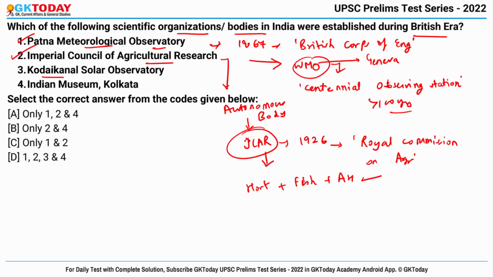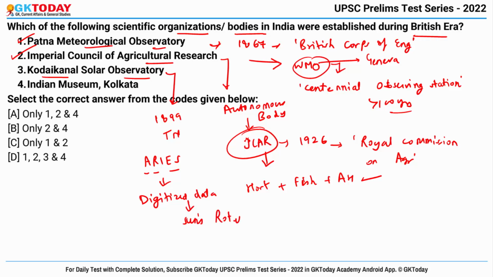Third is Kodaikanal Solar Observatory. This observatory was founded in the year 1899 and is located in the state of Tamil Nadu. Now why was it in news? Because researchers from ARIES, meaning Aryabhatta Research Institute of Observational Sciences, have used the digitized data of this solar observatory in order to probe the sun's rotation over the century. Also, it was at this particular observatory that the Evershed effect, which is a property of sunspots, was observed for the very first time. Okay, so this is also true.